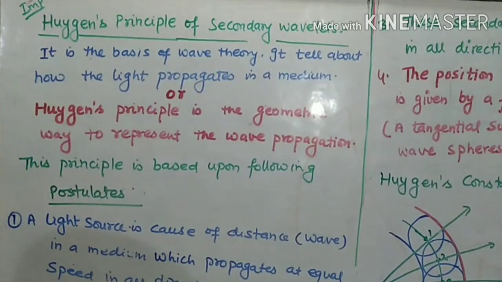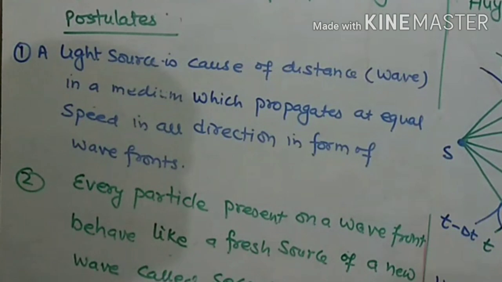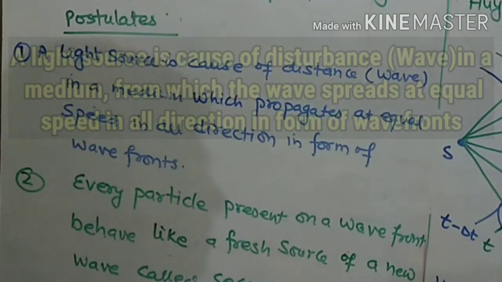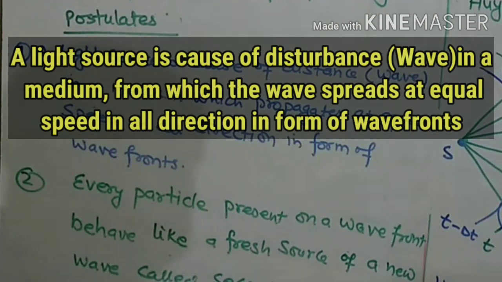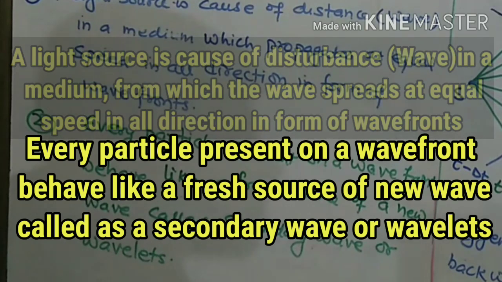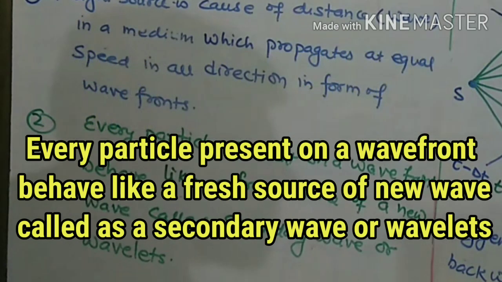This principle is based upon 4 postulates. These postulates are as: number 1, a light source is a cause of disturbance or wave in a medium. The wave propagates at equal speed in all directions in form of wavefront. Number 2, every particle lying on a wavefront behaves like a fresh source of a new wave called secondary wave or secondary wavelet.